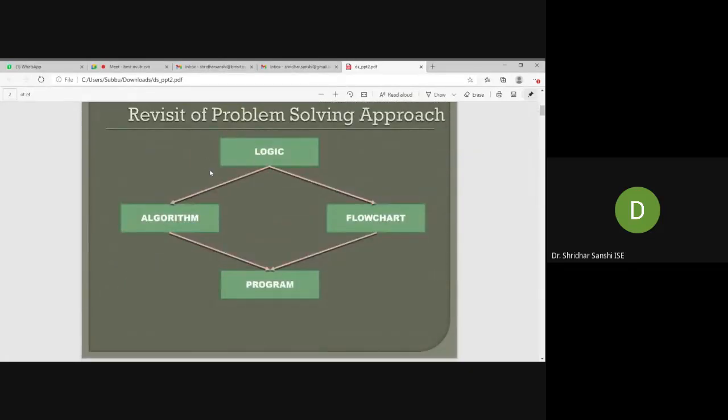If we have a problem, first we'll try to write an algorithm, flowchart or pseudocode. After that, we'll try to write a program.